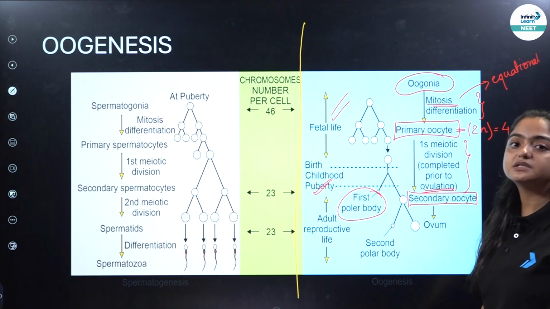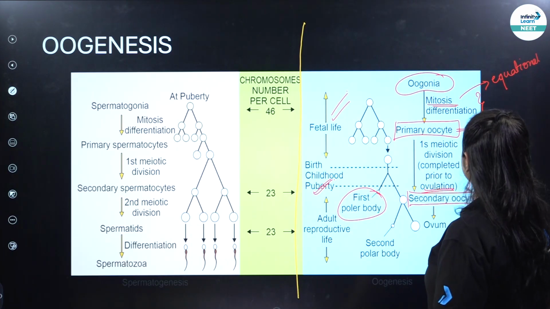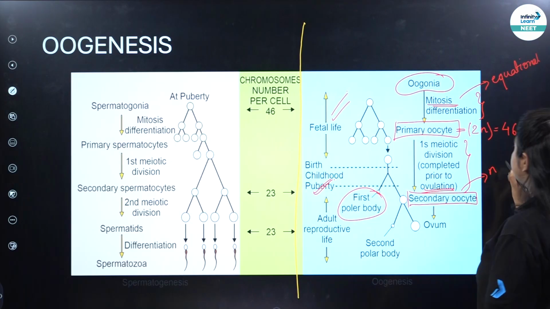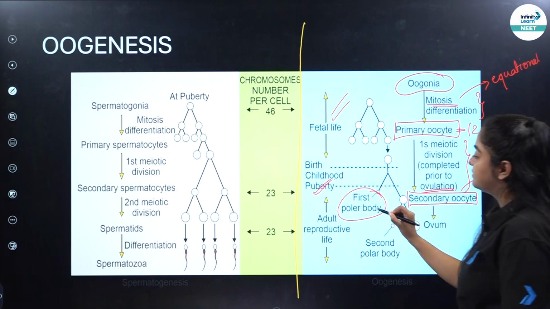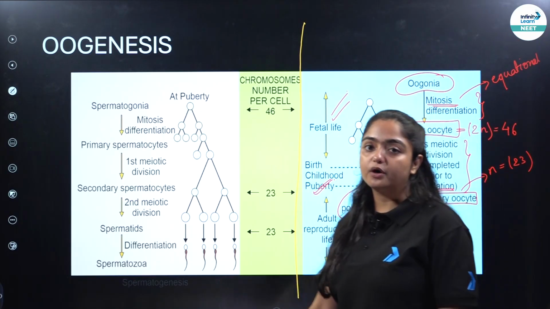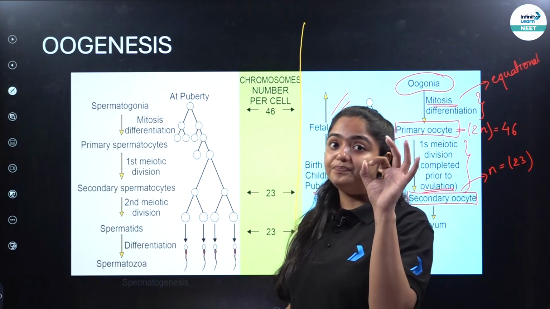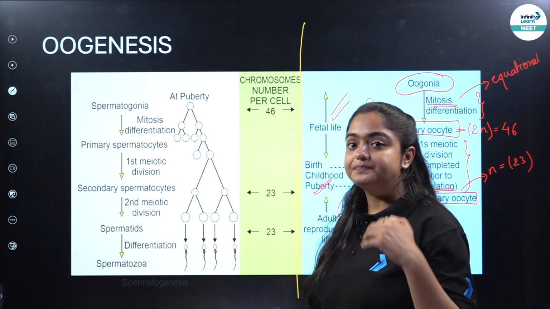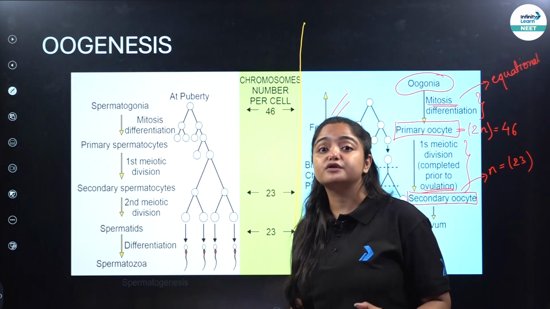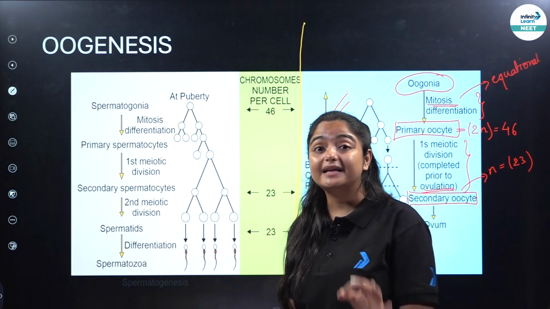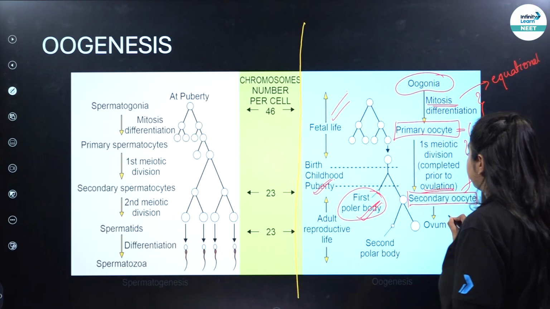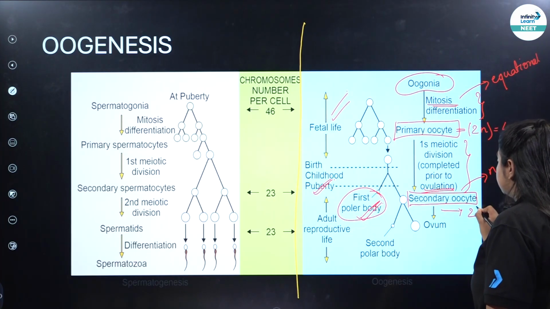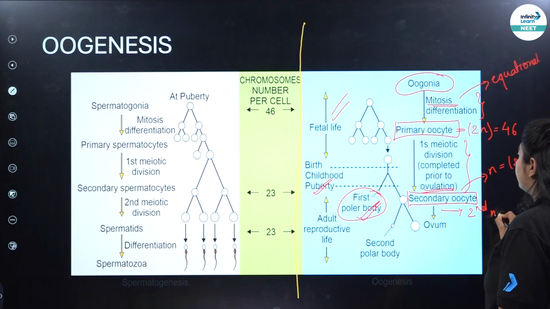Because this is the first meiotic division, this structure over here will be haploid cell, hence number of chromosomes will be 23. Same goes with the first polar body, correct? Now, when the secondary oocyte is formed, the second meiotic division should take place, but it takes place when? The second meiotic division will take place at the time of fertilization.